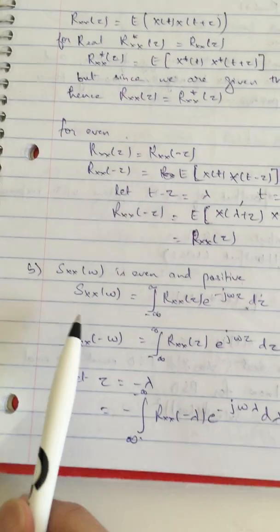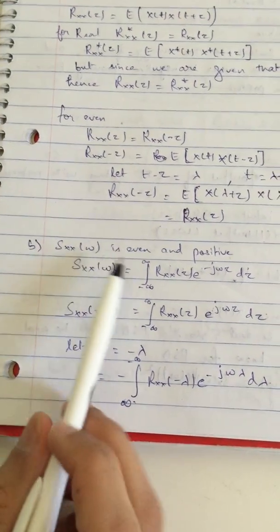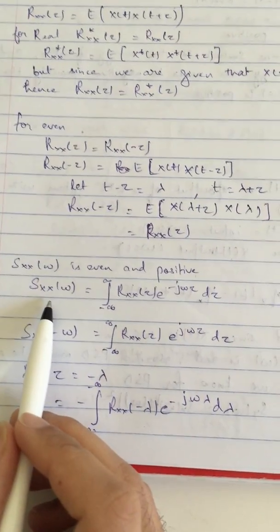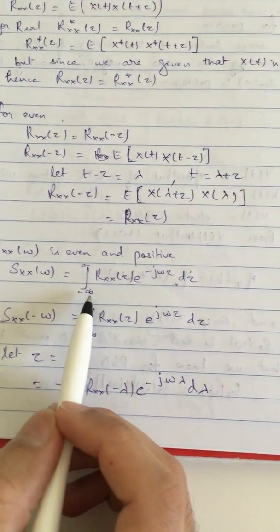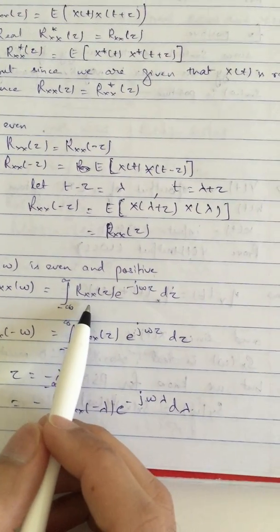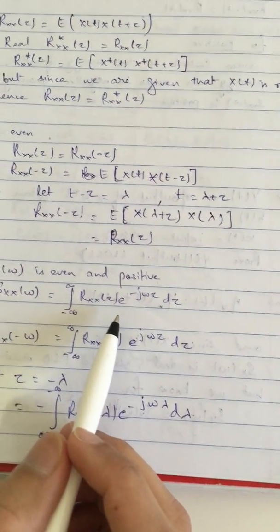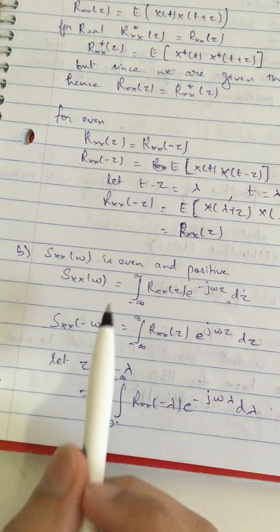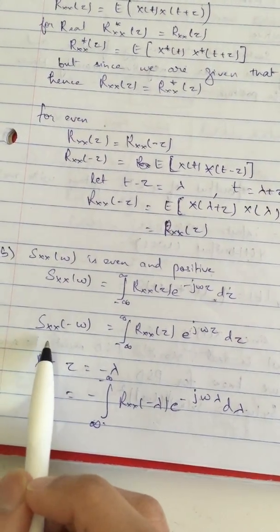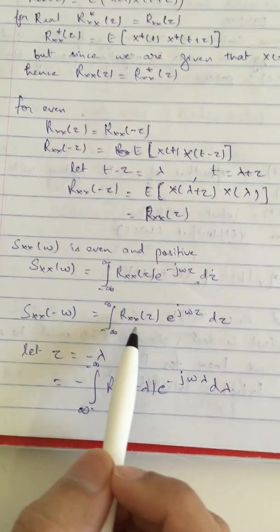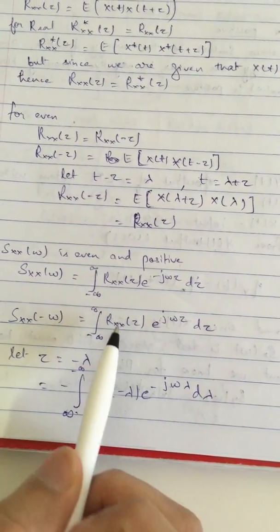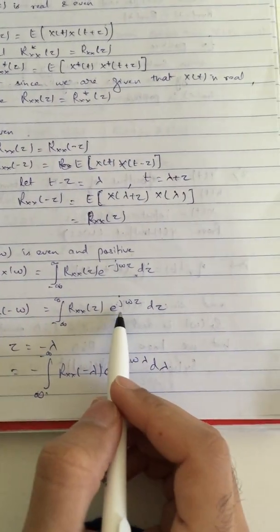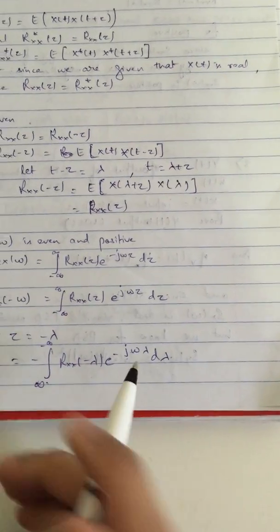In the second part, we have to prove that the spectral density is even and positive. We know that the spectral density is equal to the integral from minus infinity to infinity of Rxx(tau) into e raised to the power minus j omega tau into d tau. So for even, we can show that Sxx(minus omega) becomes, just replacing omega by minus omega, the same Rxx(tau) into e raised to the power j omega tau into d tau.